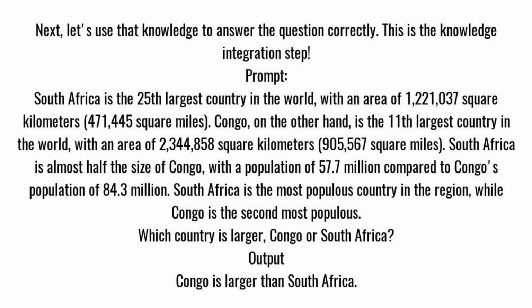South Africa is almost half the size of Congo, with a population of 57.7 million compared to Congo's population of 84.3 million. South Africa is the most populous country in the region, while Congo is the second most populous. Which country is larger, Congo or South Africa? Output: Congo is larger than South Africa.